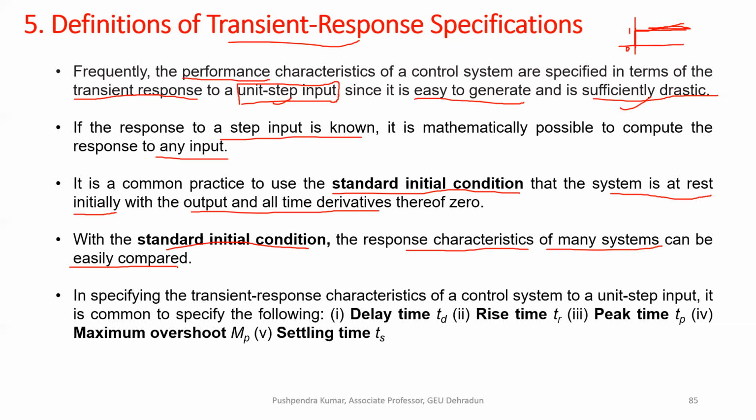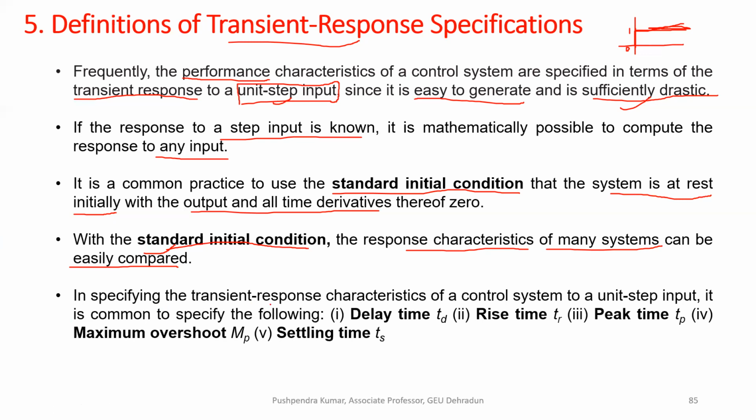First of all, you have to make them equal. That means you give the same initial condition to all those systems and then analyze them, and that same initial condition is the standard initial condition, that is, zero initial condition.